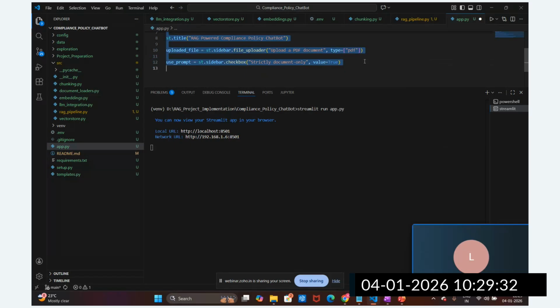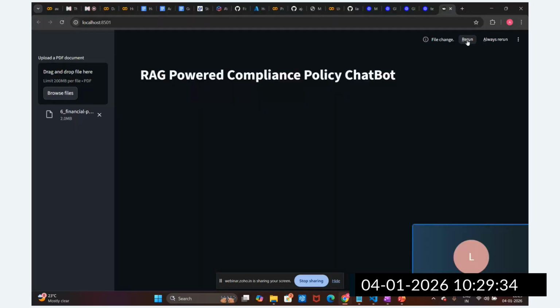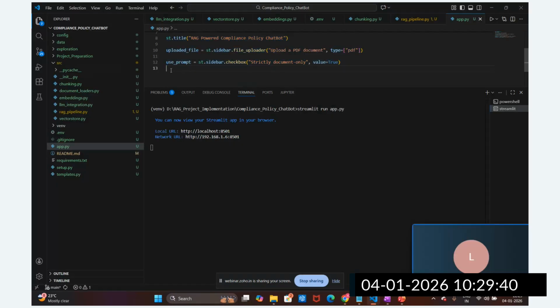I'm going to save this, use prompt, rerun this. Now you can see the strict document only, right? I just added some label here, nothing else. We can remove that also, not an issue. But now you can see I have the question answering chain, right? I'm going to set up this question answering chain equal to none as of now.